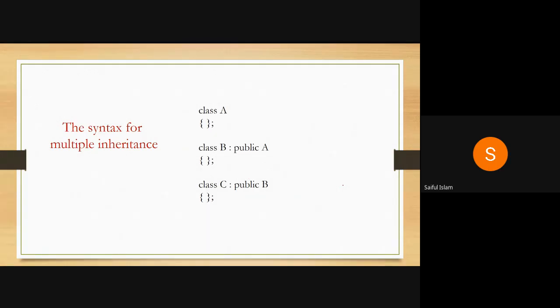I use a subsequent class A to derive a base class B, which acts as a base class for C. So this way we are able to use it. It's a multi-level. It's not multiple. It's a multi-level inheritance. So make a correction here. This is not multiple inheritance. It's a multi-level.